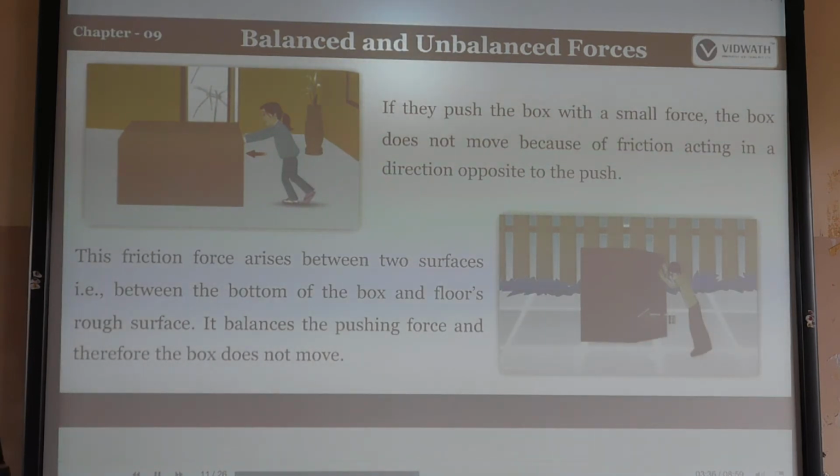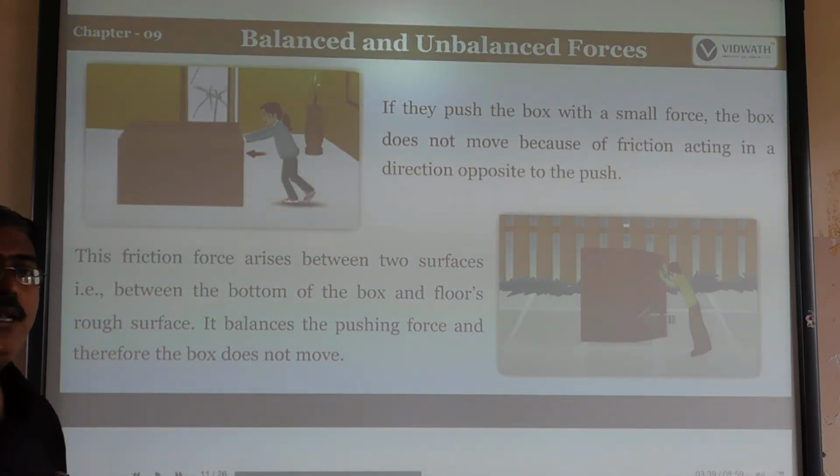Such friction acts in the direction opposite to the push. When we push or pull any object, some friction also acts on it. This frictional force arises between two surfaces, between the bottom of the box and the floor surface, the rough surface.